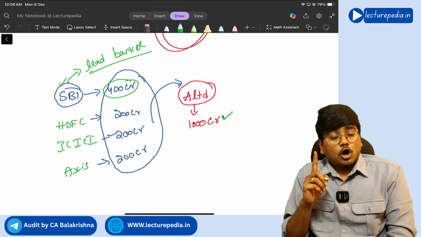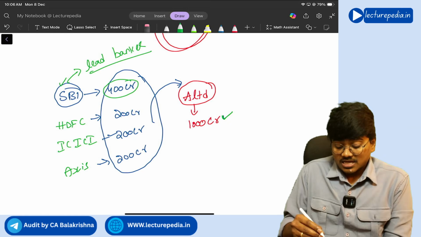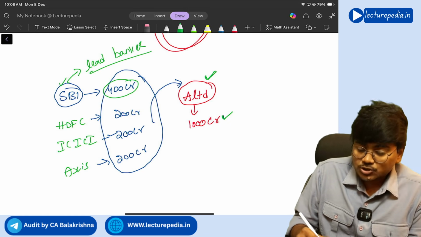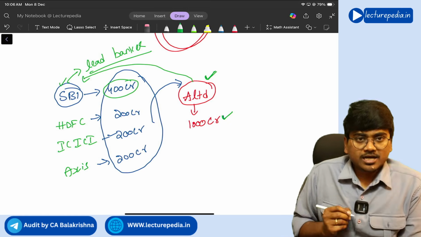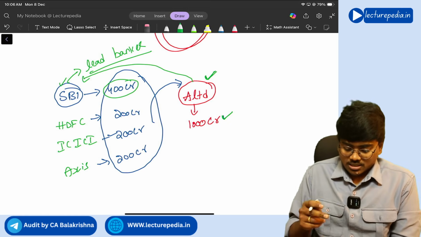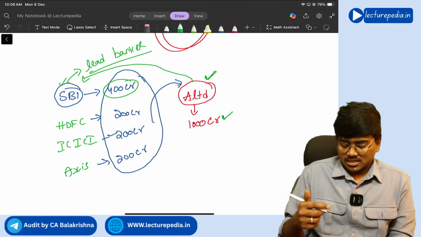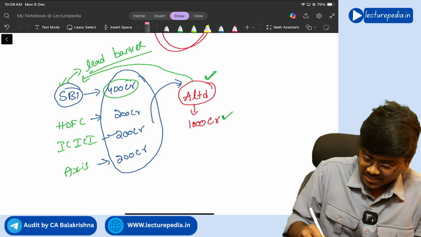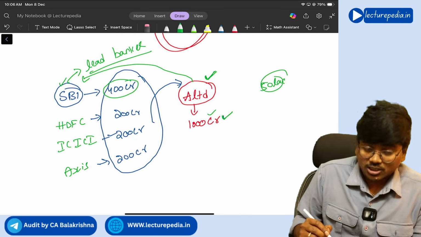Now all the documentation will be taken care of by the lead banker, and every month A Limited has to pay EMI. That EMI will also be collected by the lead banker only. Let's say the EMI that A Limited has to pay every month is some 50 lakhs for the entire 1,000 crores.